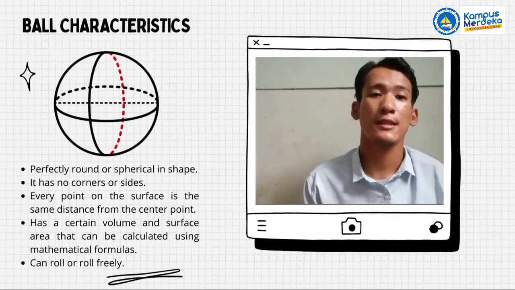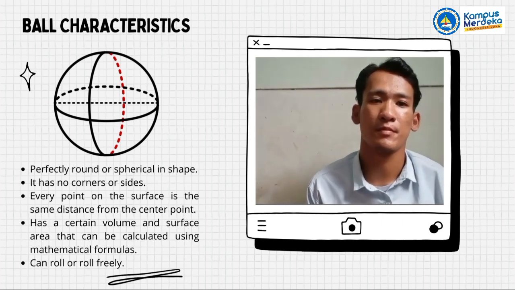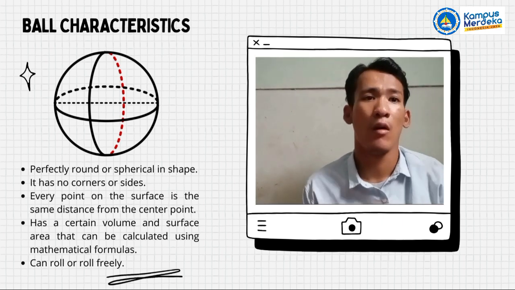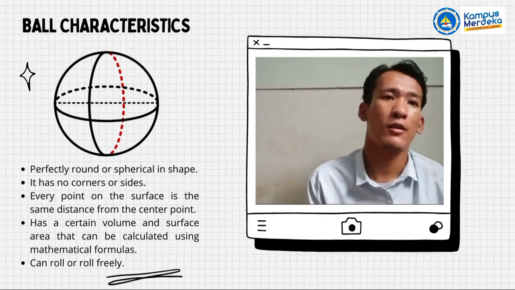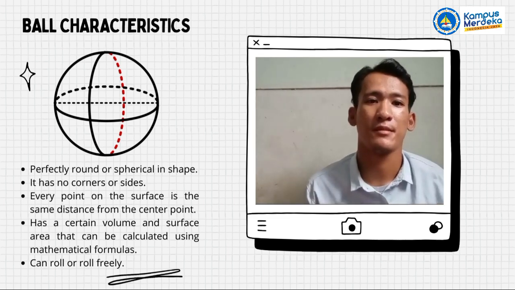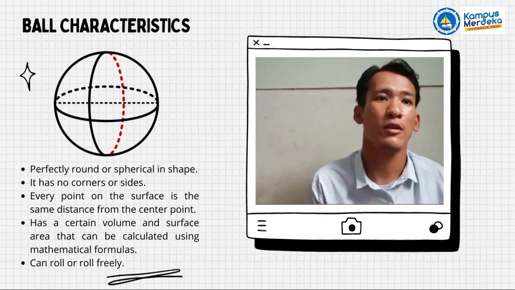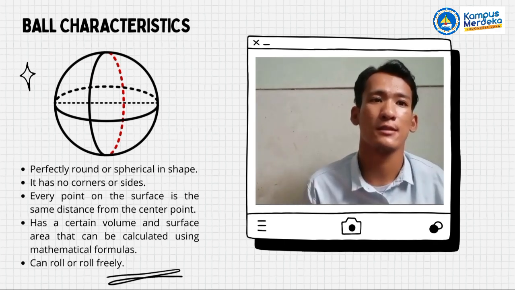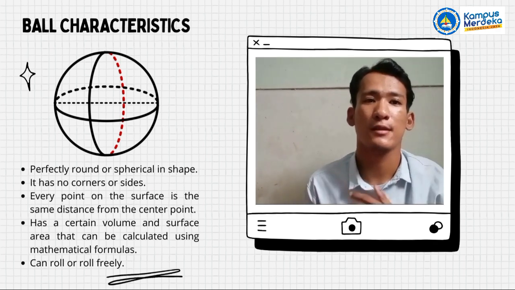Ball characteristics. 1. Perfectly round in shape. 2. It has no edges or vertices. 3.